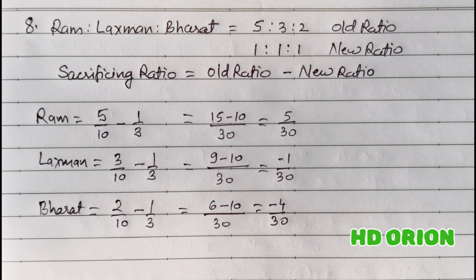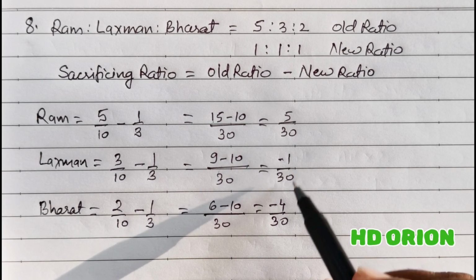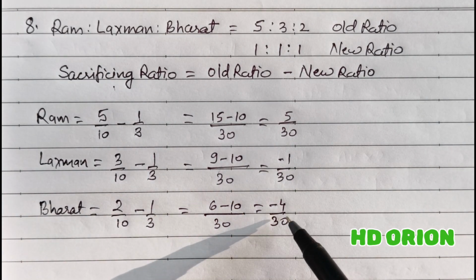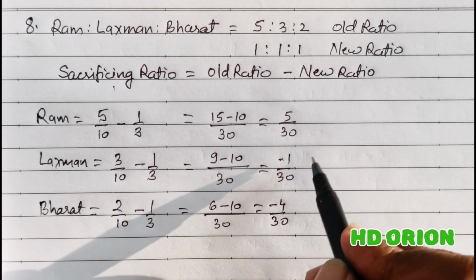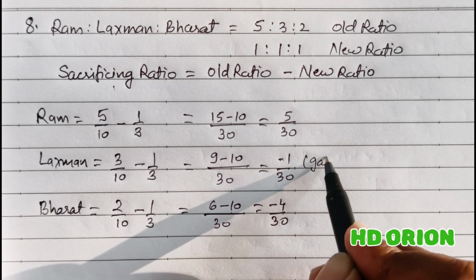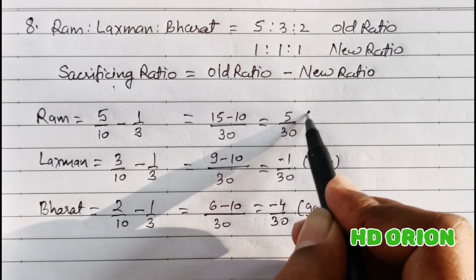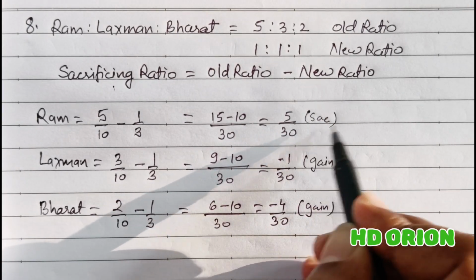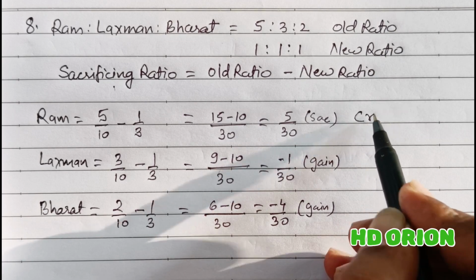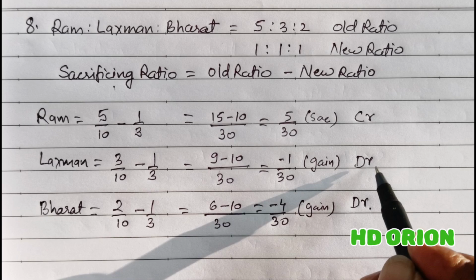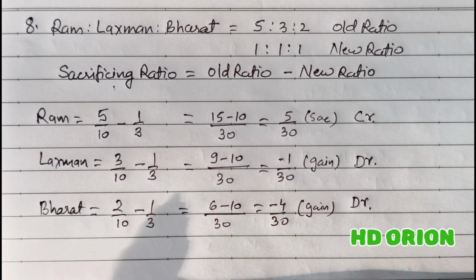Now, minus means, we are calculating sacrificing ratio and the answer has come in minus, it means it is gain. And a positive result is sacrifice. So those who have sacrificed, their capital account will be credited and gainers' capital account will be debited.